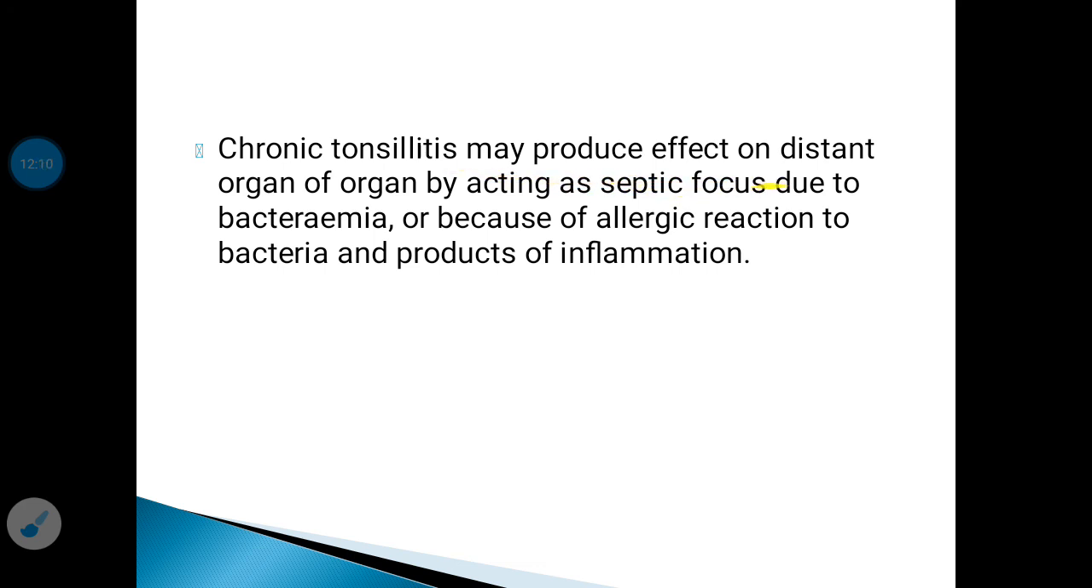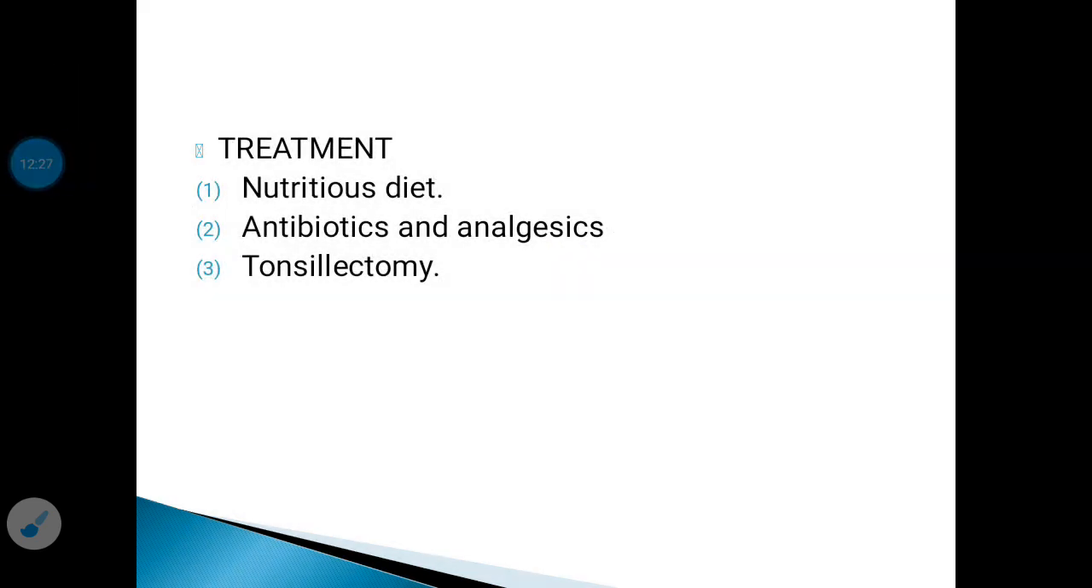Now chronic tonsillitis may produce effects on distant organs of the body, acting as a septic focus due to bacteremia, or because of an allergic reaction to the bacteria and products of inflammation. The treatment of chronic tonsillitis is a nutritious diet and vitamins, which may help the resolution of mild cases. It can be treated with antibiotics and analgesics when an acute attack is present.